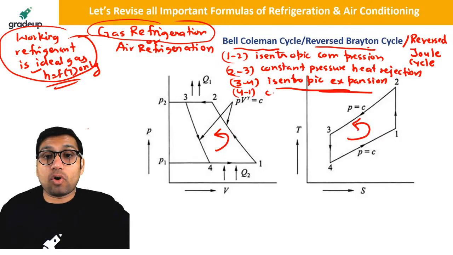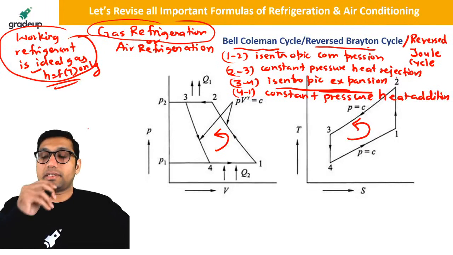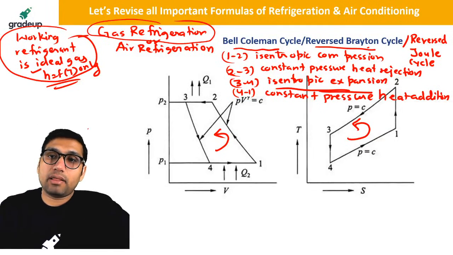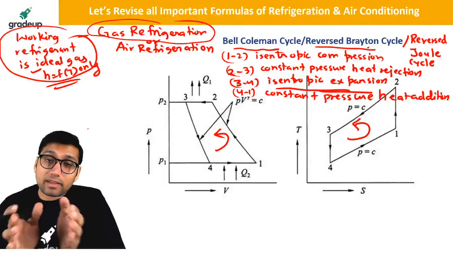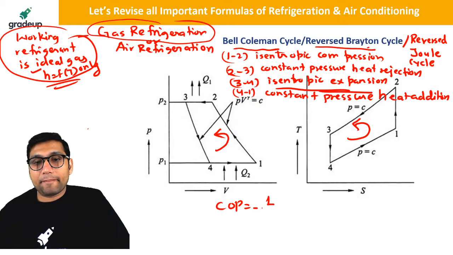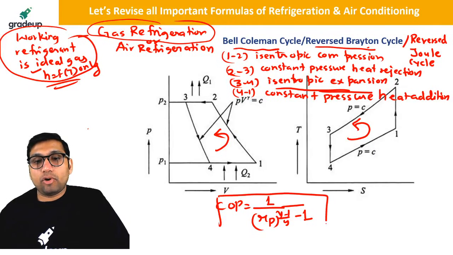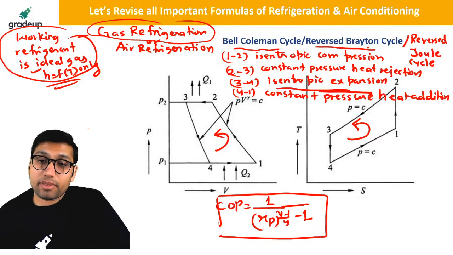So 4 to 1 will be constant pressure heat addition. These are the processes we study in the refrigeration cycle, Bell-Coleman cycle or reverse Brayton cycle. So basically all the processes are the same as those we study in the Brayton cycle, but the cycle acts in anti-clockwise direction. The COP will be equal to 1 by (Rp^((gamma-1)/gamma) - 1). This will be the formula of the COP of a reverse Brayton cycle or reverse Joule cycle or Bell-Coleman cycle.